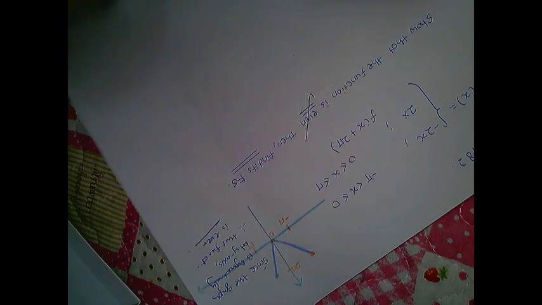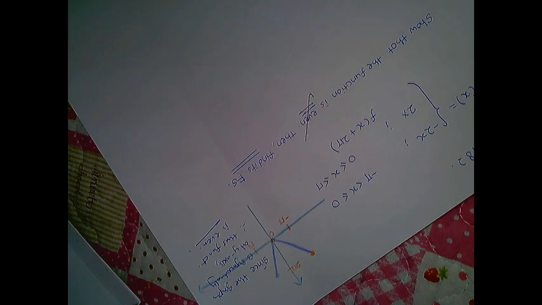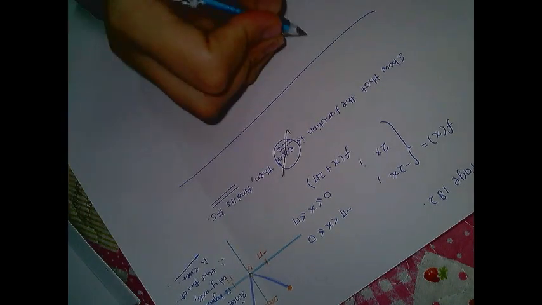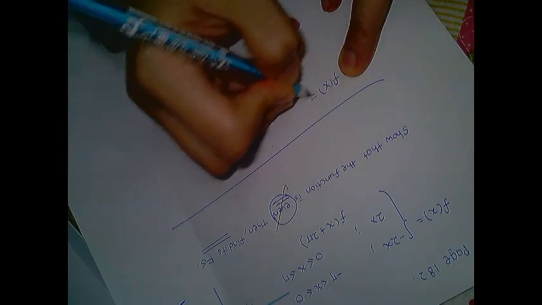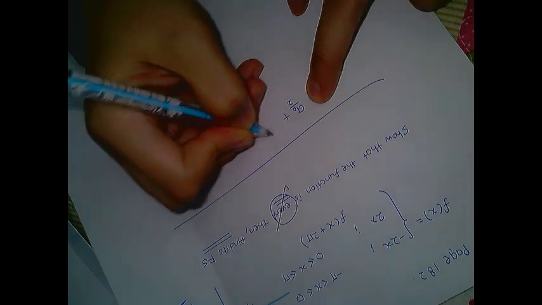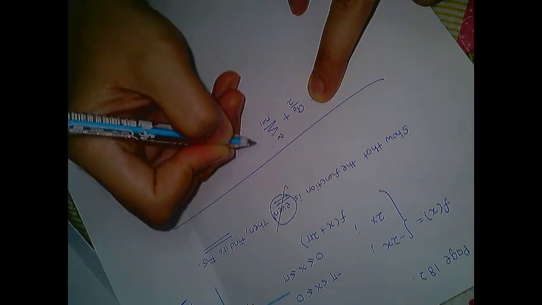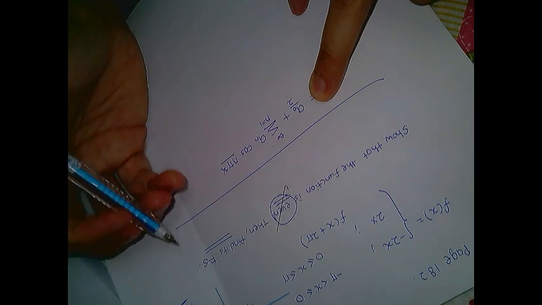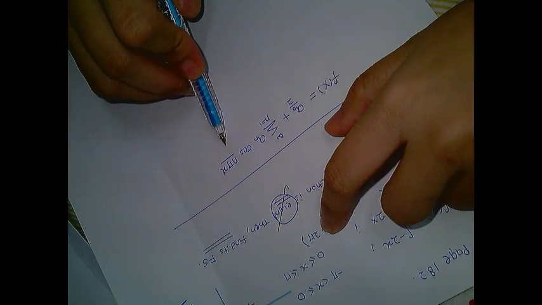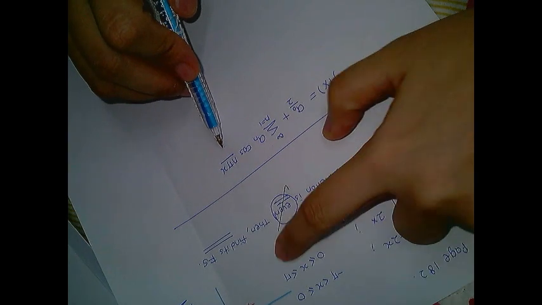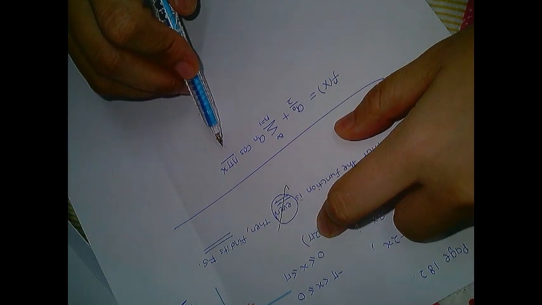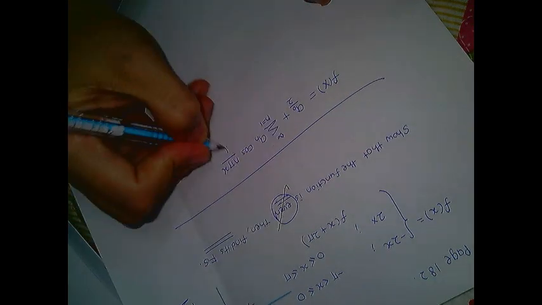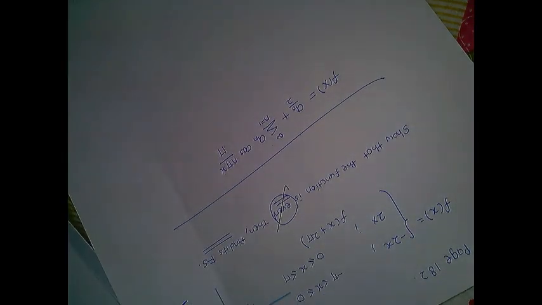And then find its Fourier series. Since this function is even, the Fourier series is given by f(x) equals a0 over 2 plus the summation from n equals 1 to infinity of an cos(n pi x over L). What is L? From negative L to L, this is 2L equals 2 pi, so L equals pi. And we notice that this pi and this pi cancel out, so you just have an cos nx.